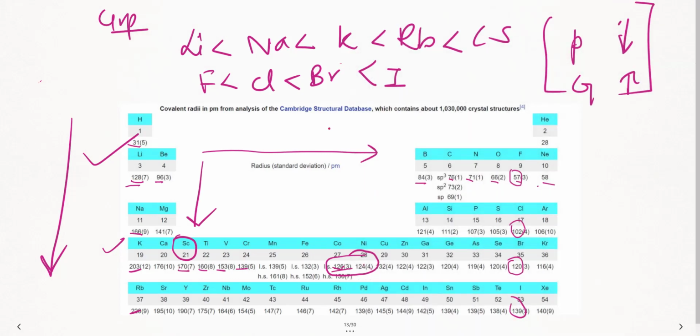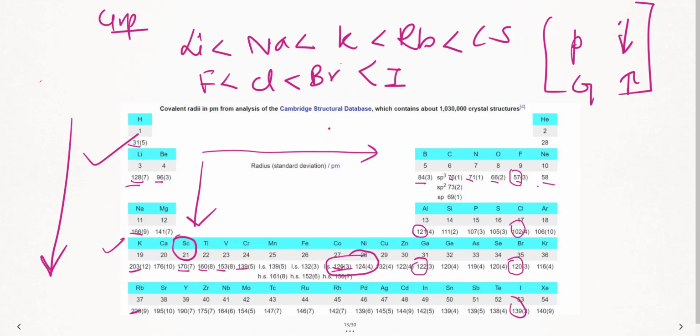What are the exceptions? Basically, let us see the table and understand this in the exceptions part. Just let us go to the before page. Now, see here, 4D series and 5D series if I have to see, or the P block elements if I have to see. Now see here, aluminium, where is aluminium? Group 13, aluminium. Now see here, aluminium valence, this one is 121 picometer. What is gallium? When I take gallium, see here, it is 122 picometer. That's fine. It's in a group, as we know, it increases.